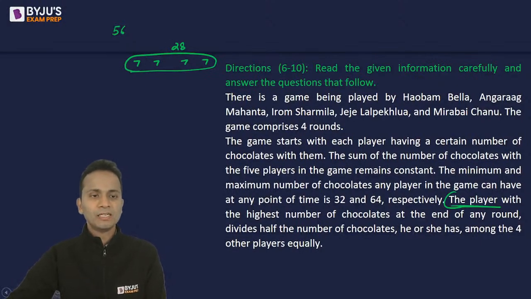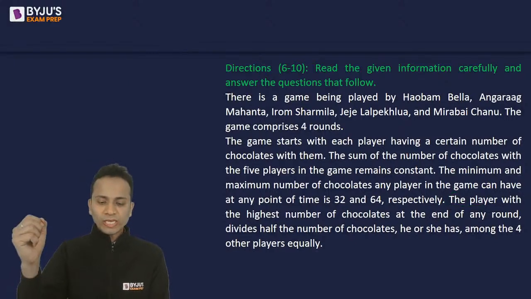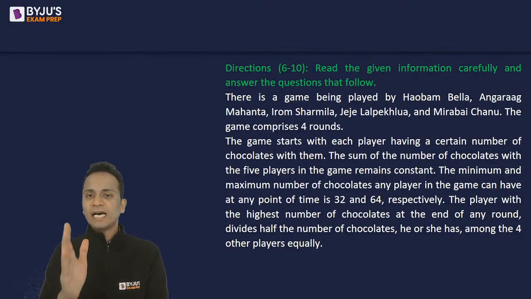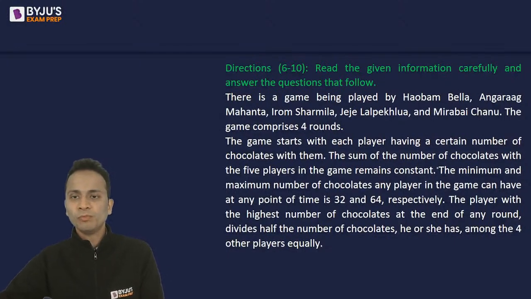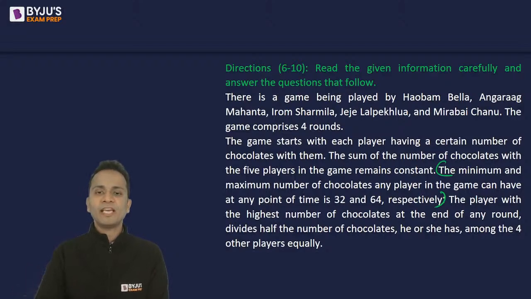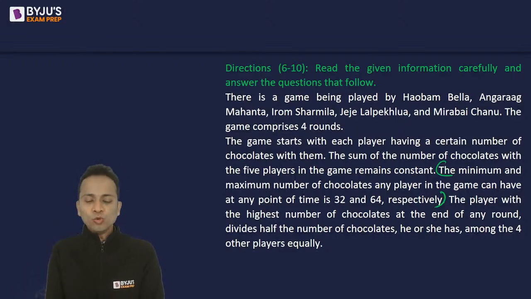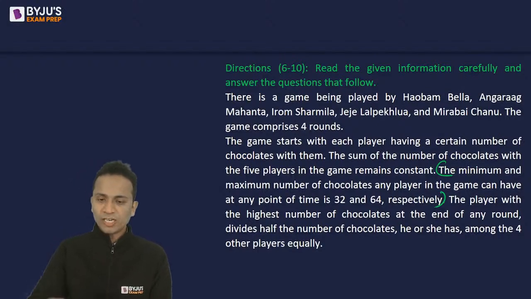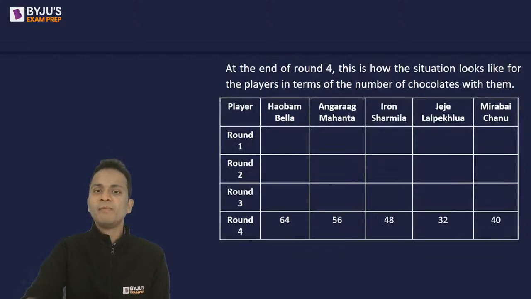Am I clear? So just quickly give me a yes if you are clear with the directions given here. The most important line here is that the minimum and the maximum number of chocolates any player can have in the game is 32 and 64 respectively. So give me a yes if you are clear with the directions, and then I'll take you to the second page where the table will be given, and that will be an incomplete table. You will have to complete that table. Okay, so you have understood. Great. Let's move on and look at the remaining part.